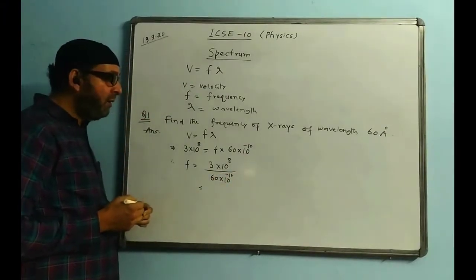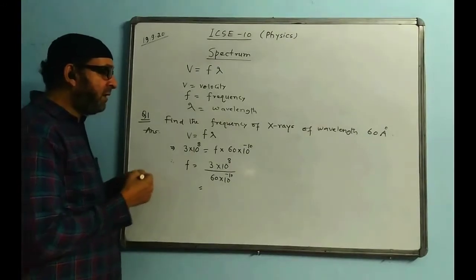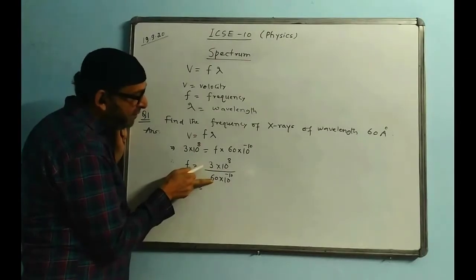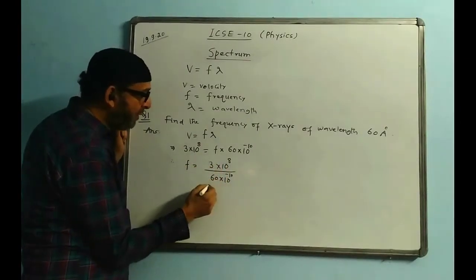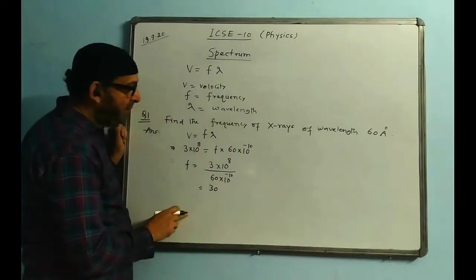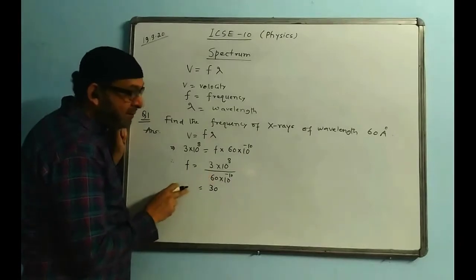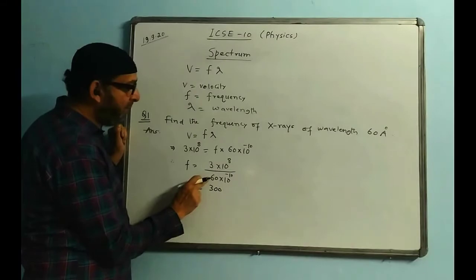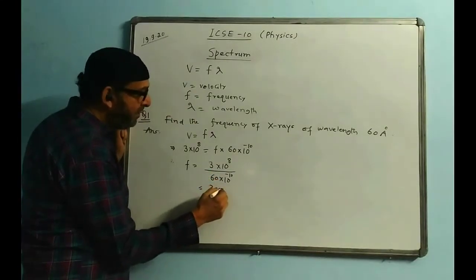Now we are doing the calculation. So for the calculation part, please try to understand. This number we have to make bigger than this 60. So we'll take a 0 from the power and add it here. I'll make it 3, 1 zero I'll take. It becomes 30. Still this is smaller than 60. So one more 0 I'll add on. It becomes 300. Now it's becoming just bigger than 60. 2 digits to 3 digits.